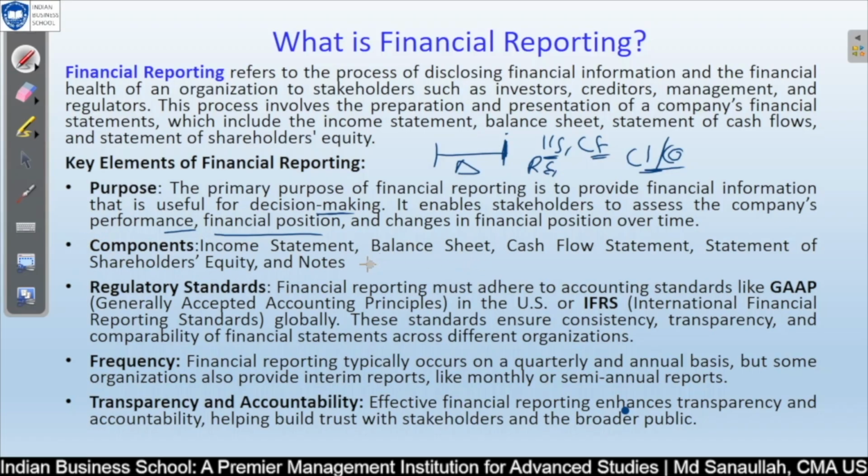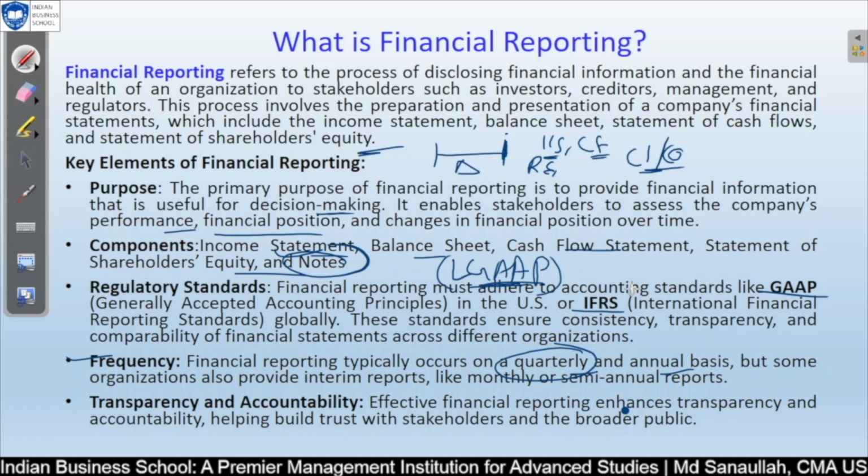We know the income statement, balance sheet, cash flow, stockholder equity and notes, as we discussed. For regulatory standards, obviously IFRS and US GAAP, you need to prepare your financial statements based on these two, and otherwise based on your local GAAP, whichever country you are in. If you are in the Netherlands or Japan, you have to follow your own country's financial reporting regulation. Frequency is normally quarterly and annually.